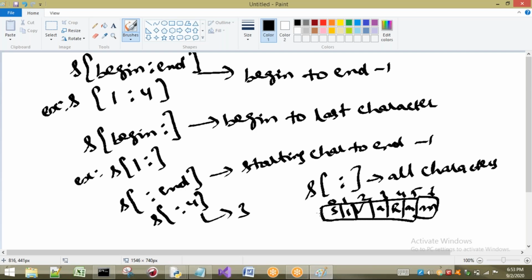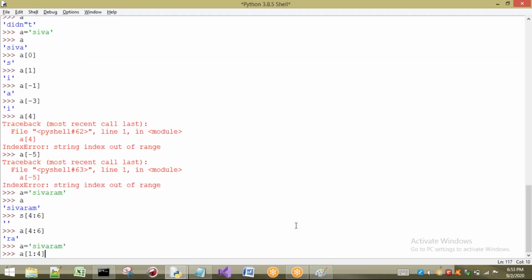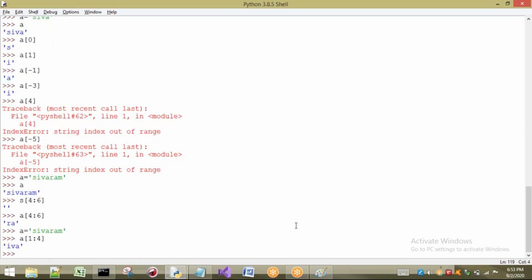So first what I have taken here is 1 to 4. 1 to 4 means 1 to 4 minus 1. That means IVA will be printed. What will be printed? IVA will be printed. See, what is the output? IVA. That means begin to n minus 1.